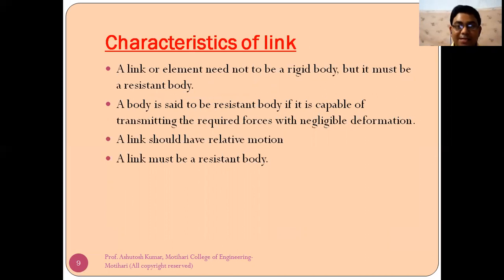It is a rigid body while transmitting; otherwise it is not a rigid body, it should be a resistant body. While transmitting motion or power, there should not be any appreciable deformation. Now, a resistant body means a body is said to be resistant if it is capable of transmitting the required forces with negligible deformation.